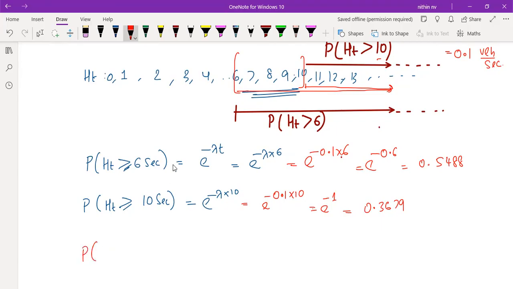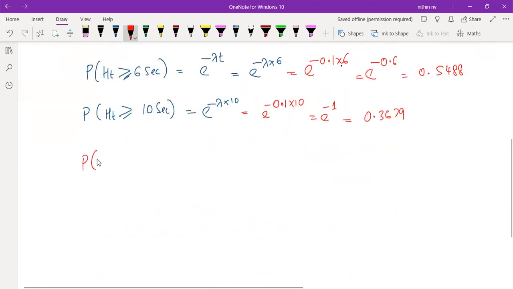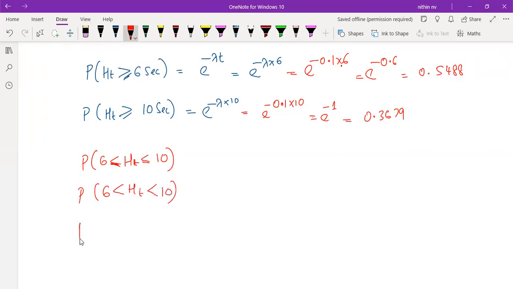So from this first one, you calculate the second one. How can we represent this question, by the way? Between 6 and 10, we can represent it like this: P of 6 less than or equal to HT less than or equal to 10. I told you the equal to doesn't matter, whether you put it or not, in probability. If you put 6 greater than or equal to HT less than 10, or 6 less than HT less than or equal to 10, all these are considered the same in this particular context.